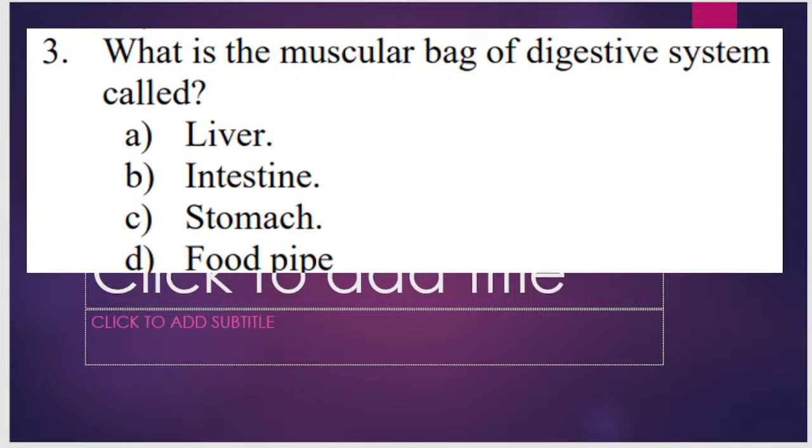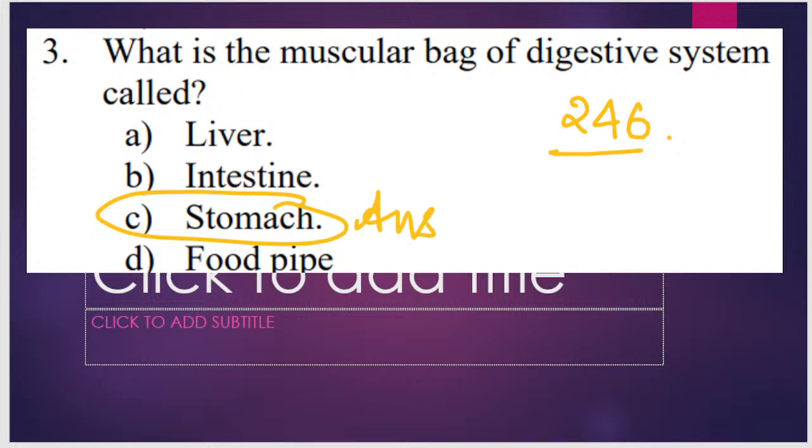What is the next question? Which of the following is called the muscular bag of digestive system? Very good. First answer is given by Darsh, second is Hemashri, third is Shreya, then Pranush. All of you are correct here. Stomach is called the muscular bag of digestive system.